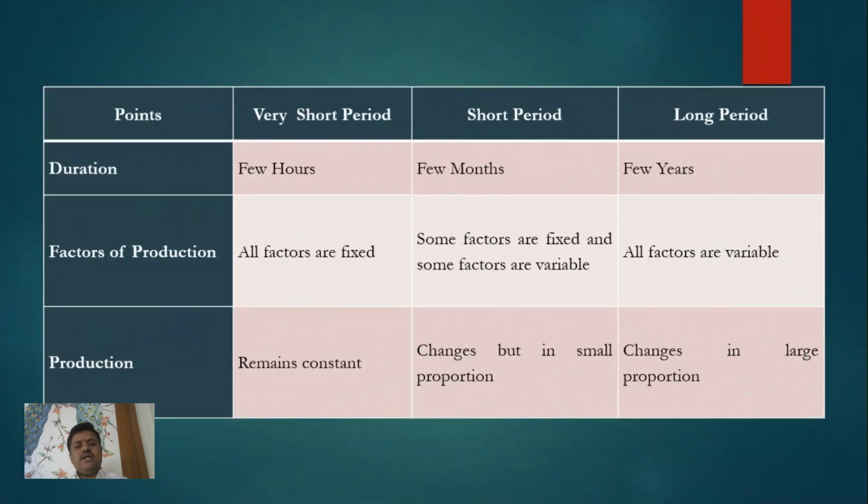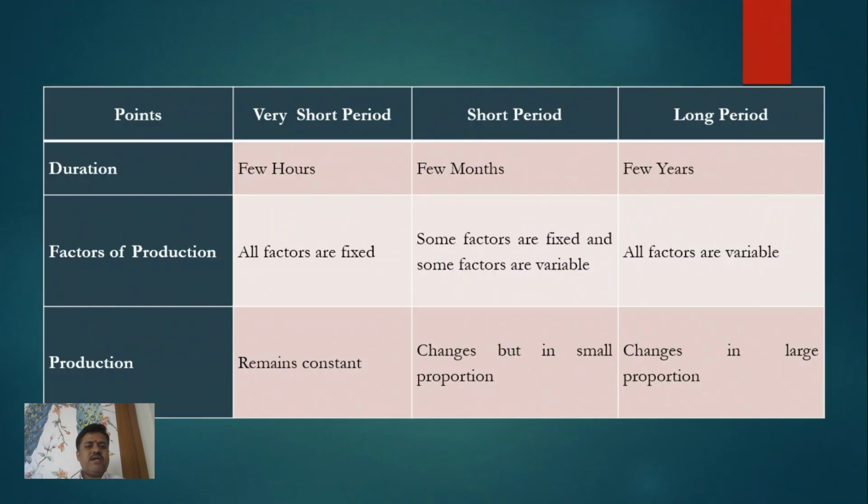Before starting the law of variable proportion, because there are two laws given in the production function: the law of variable proportion and the law of returns to scale. Today we are going to discuss the law of variable proportion in the production function.